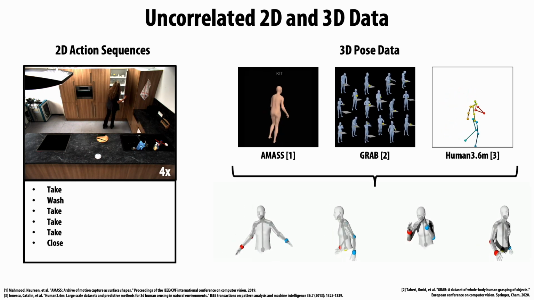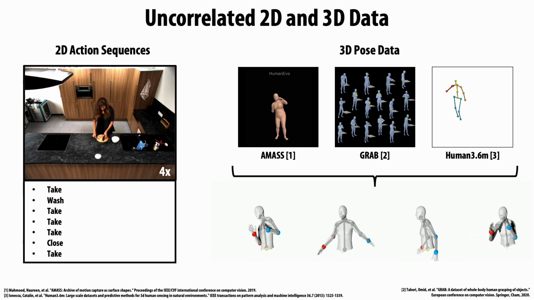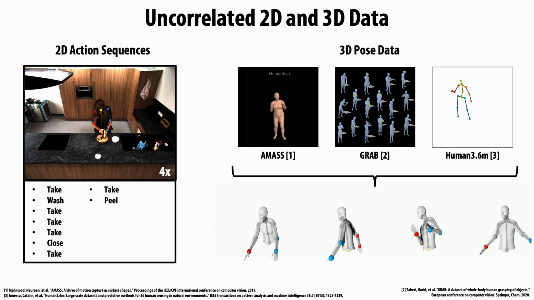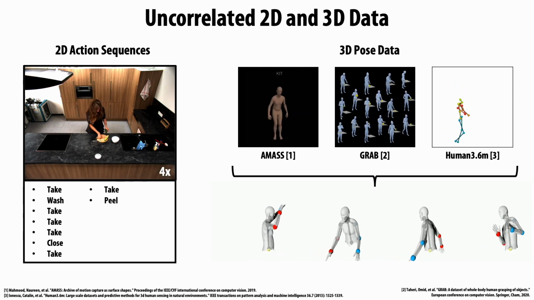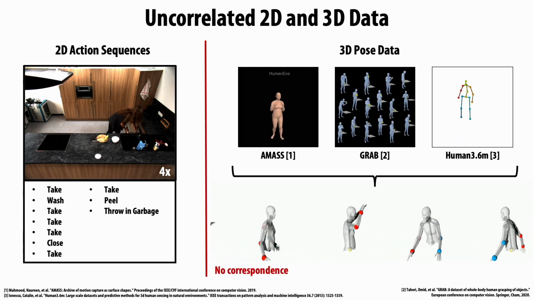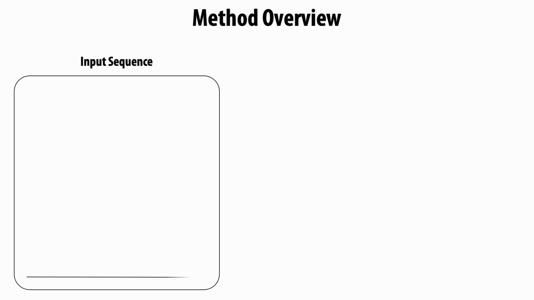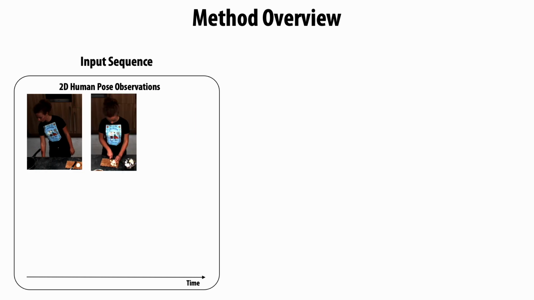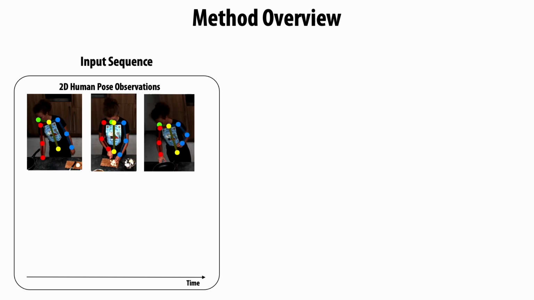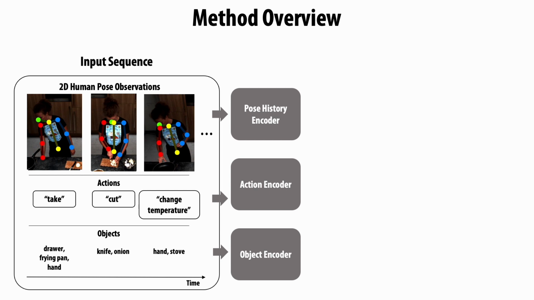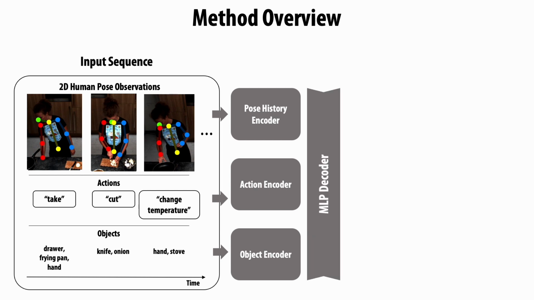From 2D data, we extract 2D poses characterizing each sub-action, along with the annotated actions, while extracting valid 3D poses from multiple existing 3D pose datasets. Our approach does not require any correspondence between 2D and 3D poses. We take as input a sequence of 2D characteristic poses extracted from RGB image observations. These poses, along with the corresponding actions and used objects, are first encoded into a combined latent space. A decoder then produces the likely next action label and corresponding characteristic 3D pose.